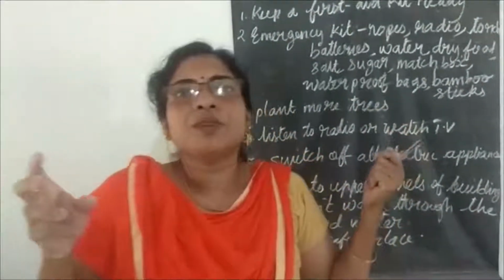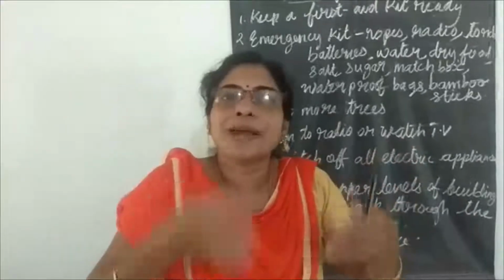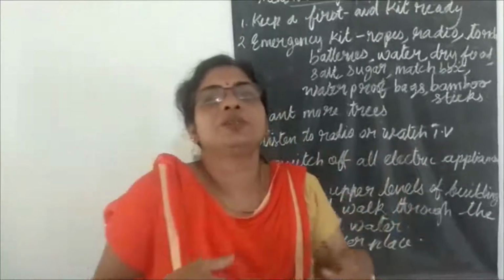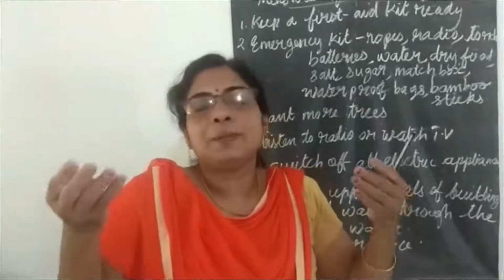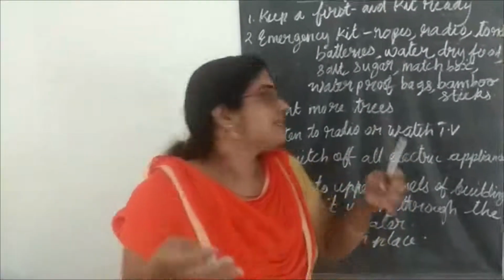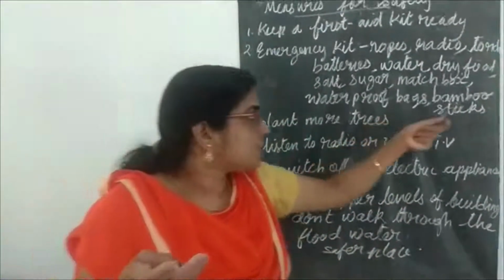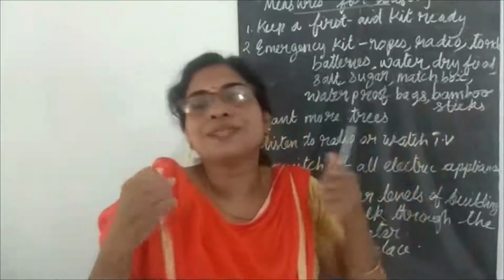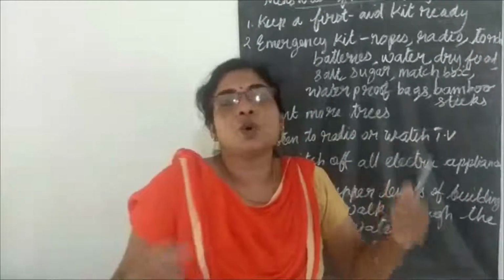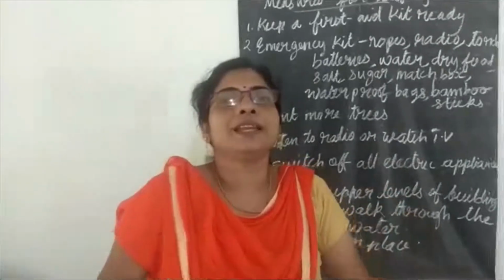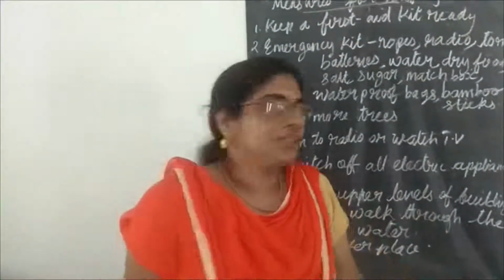Then waterproofing bags, വെള്ളം കേറാത്ത ബാഗുകൾ. അപ്പൊ ഡ്രസ്സൊക്കെ നമുക്ക് എടുത്തു വെക്കാം. We can keep any papers or anything, whatever is needed. And not only that, keep some bamboo stick, മുളവടി. Understood? All these should be there in an emergency kit.